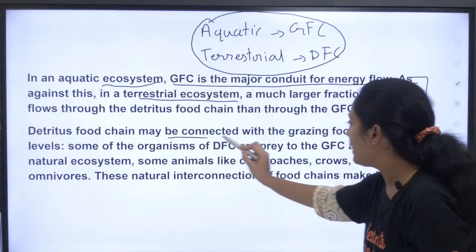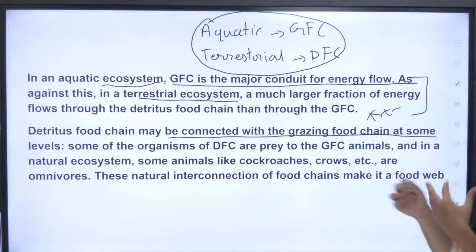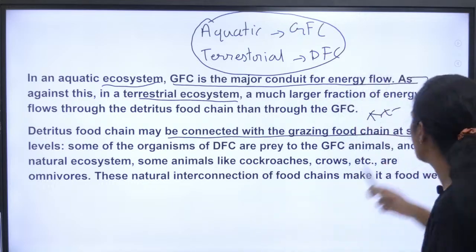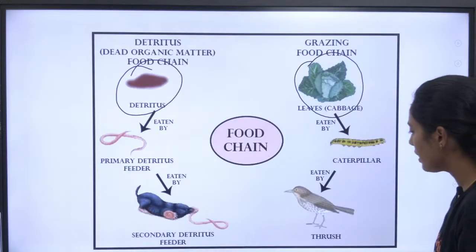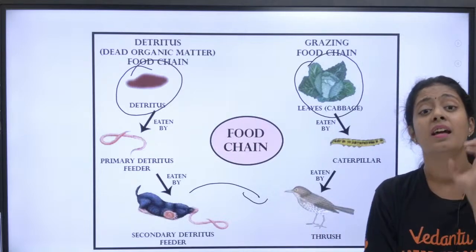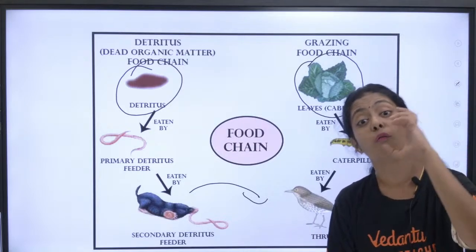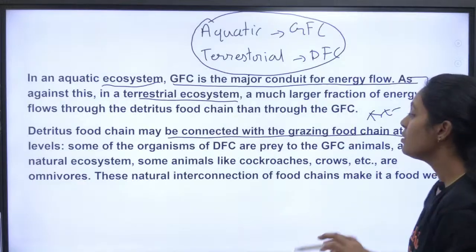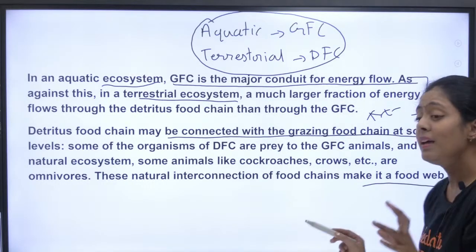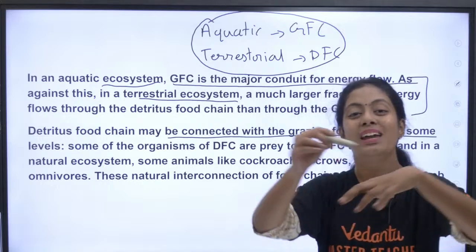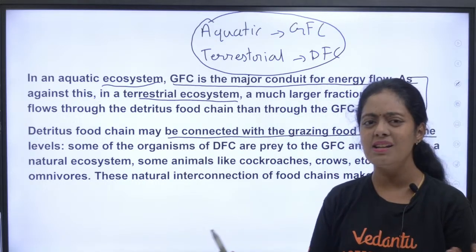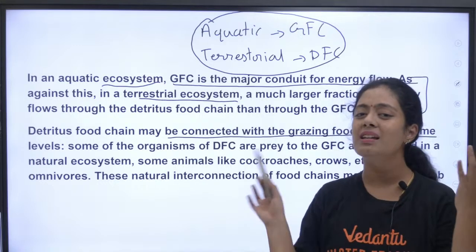The detritus food chain may be connected with the grazing food chain at some level. See, your detritus and grazing food chains might be interconnected. Say for example, you take this. These two food chains can be interconnected with each other. That is what we call a food web. That is what we are going to talk about. It is an interconnection of many such food chains. We can call it a graphical representation of many food chains together, which is called a food web.